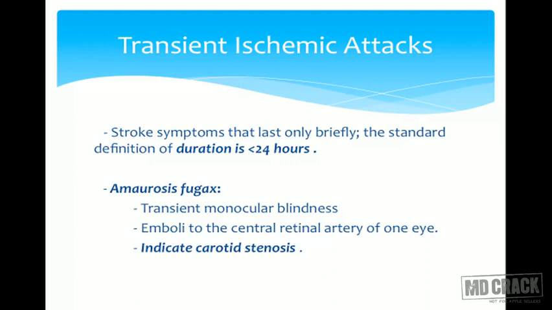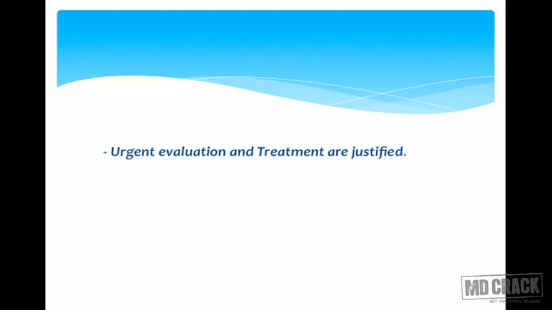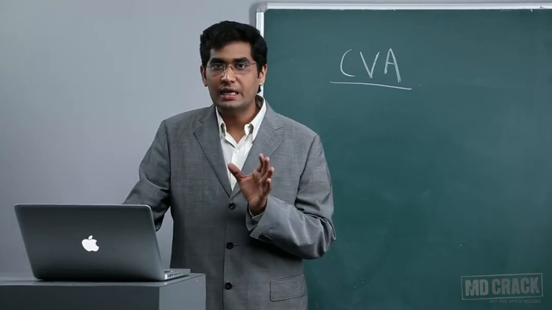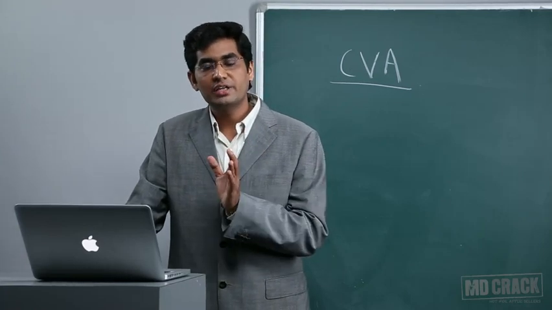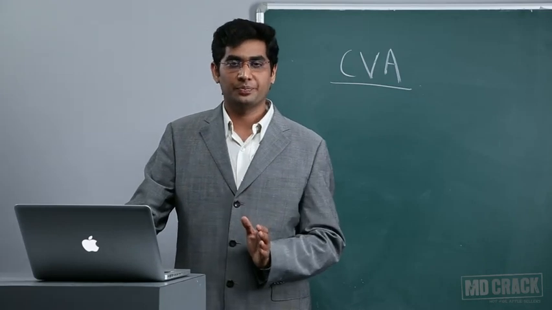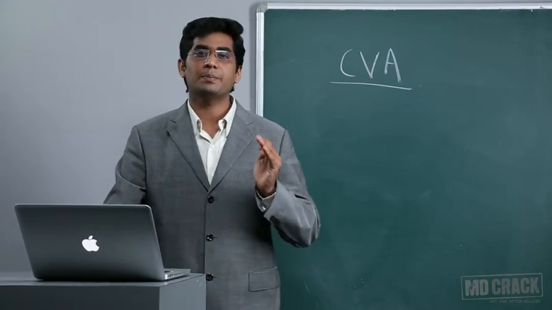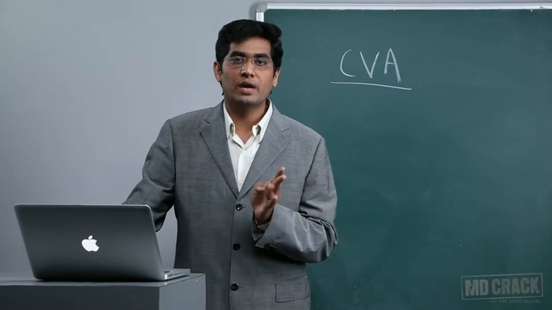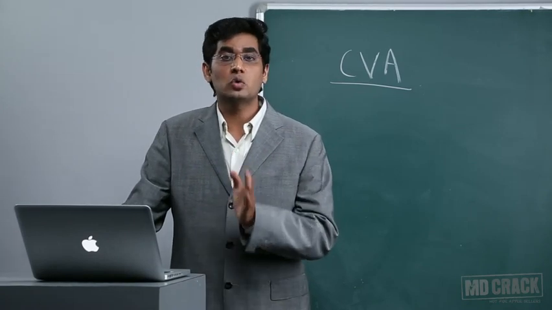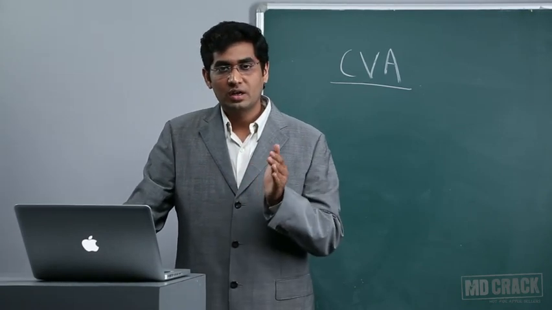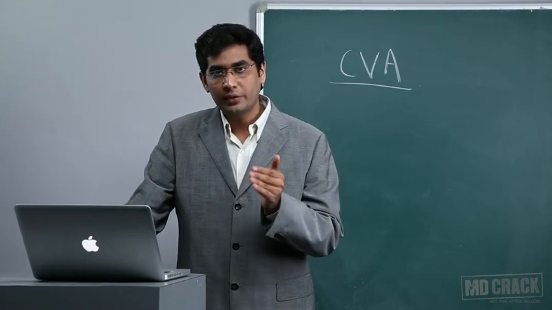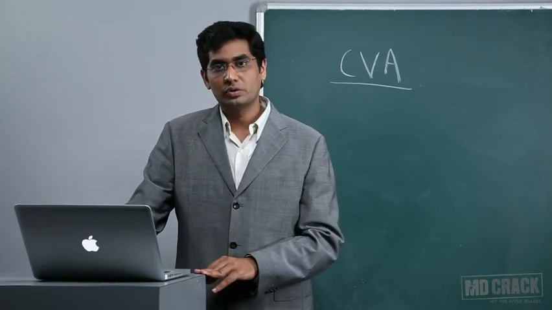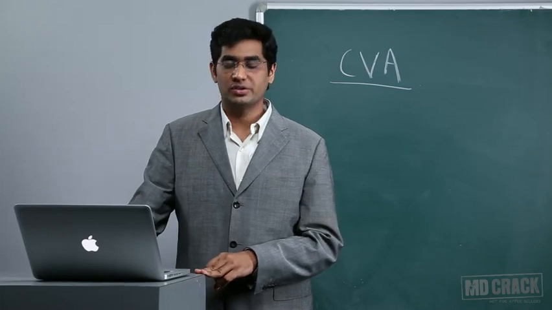So amaurosis fugax is an important point, and this TIA should be evaluated urgently and you should treat it like a stroke. So if patient presents with TIA, you may start investigating what is the cause of that TIA. Even you may admit that patient because the patients who are having TIA are at risk of developing stroke, and if that patient is in a hospital when he develops stroke, you can thrombolize that patient. So this TIA patient should be taken seriously.